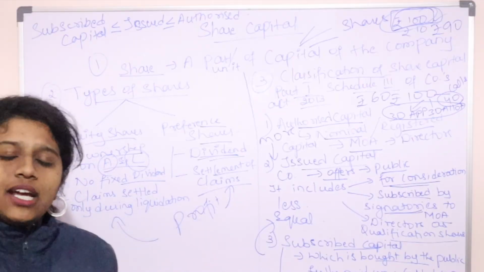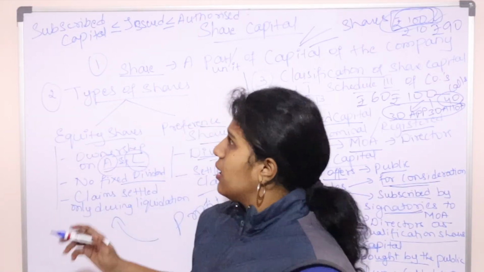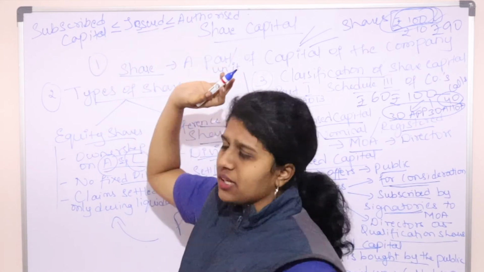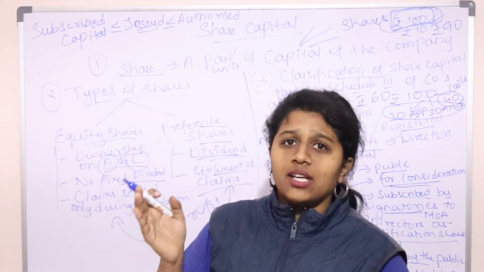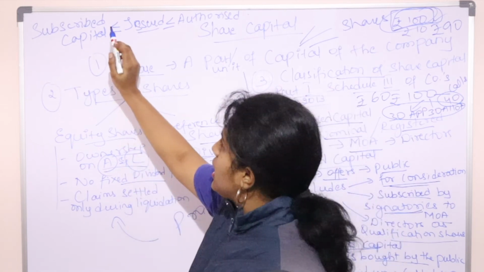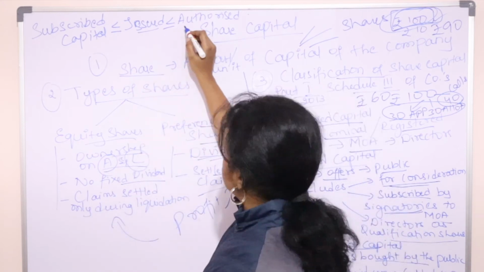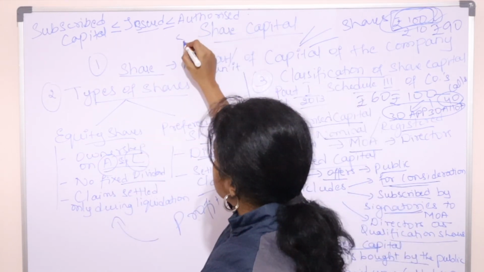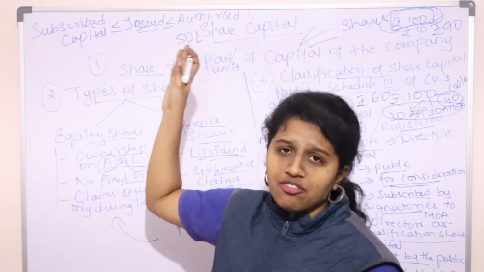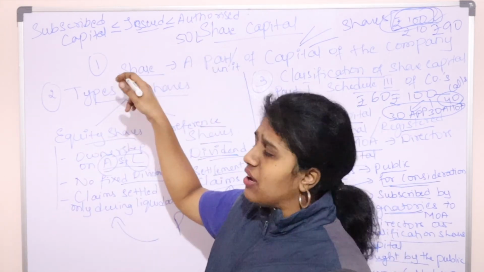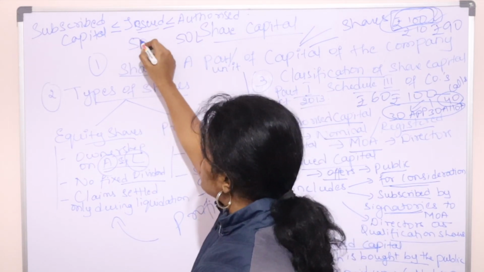The relationship that exists between these three types of capital is that your subscribed capital will always be less than or equal to issued capital. Whatever you offer, the public can buy only to that extent. So it has to be less than or equal to issued capital. Issued capital should be less than or equal to authorized capital. For example, if we decide our maximum capital is 50 lakhs, and that is your financial requirement, you can offer the entire 50 lakhs as shares.